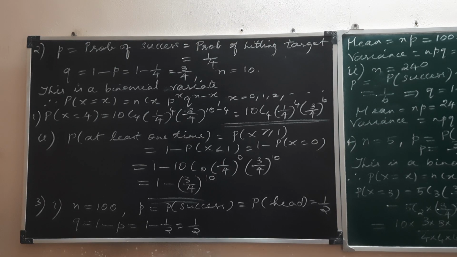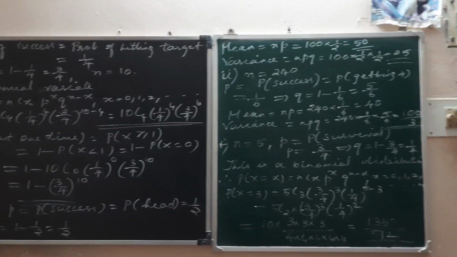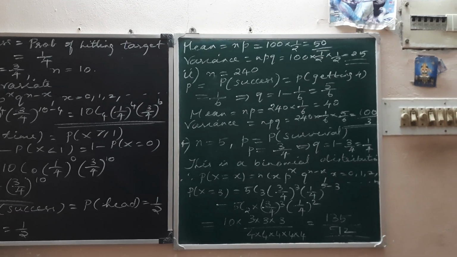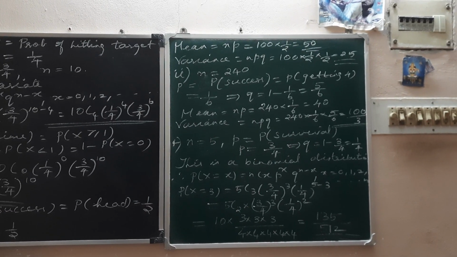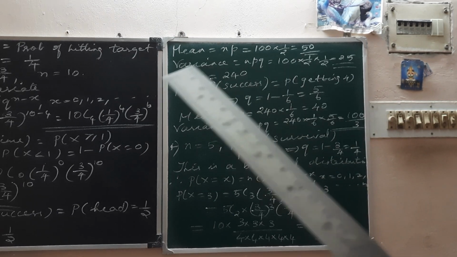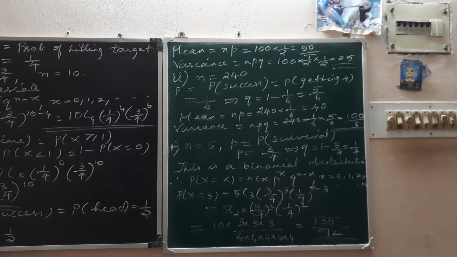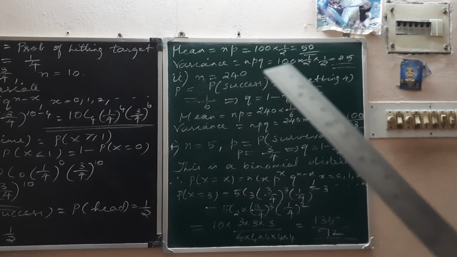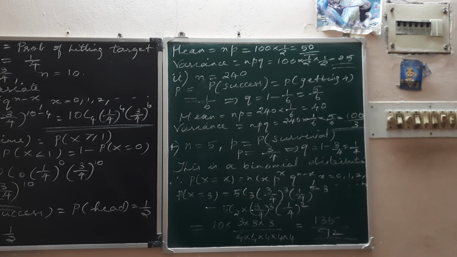So the formula for mean and variance: mean is calculated as n into p, and variance is calculated as n into p into q, npq. So np is 100 into half, that is 50 here, and npq is 100 into half into half, that is 25. And here I would like you all to remember one thing.